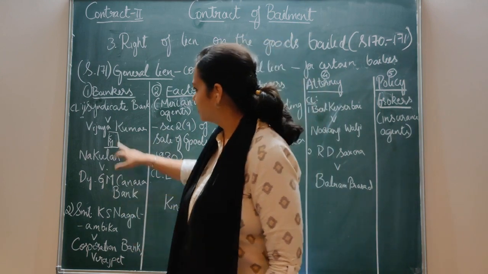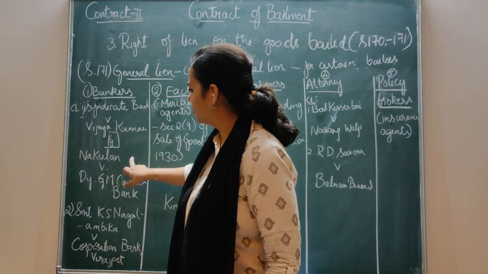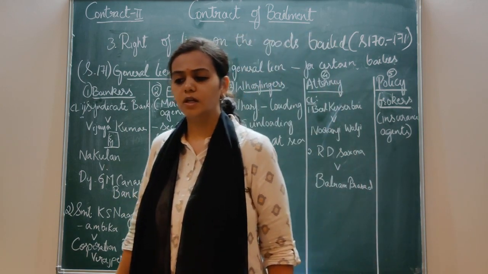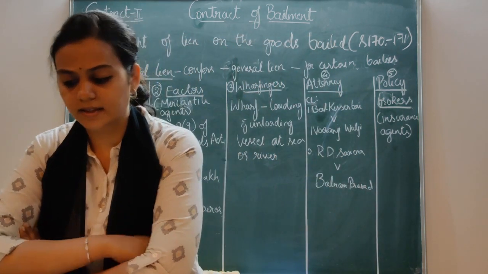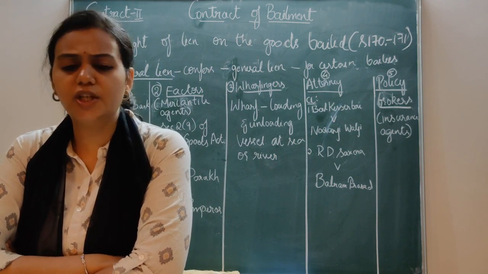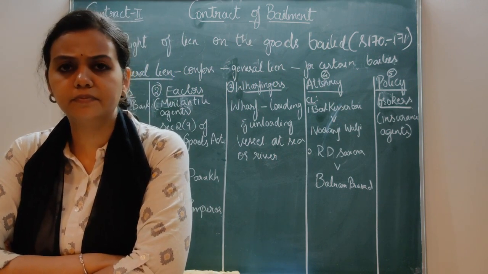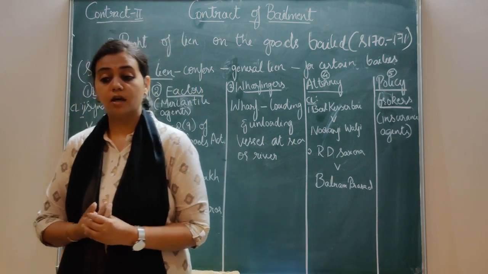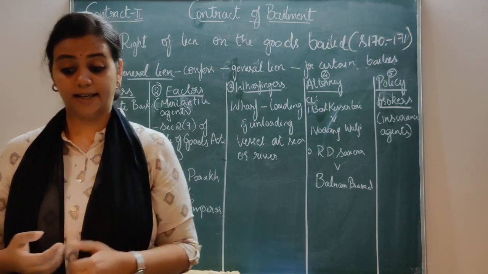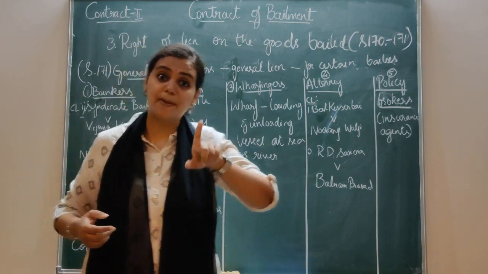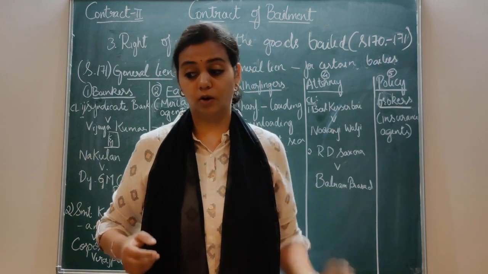Now let's move on to these cases: Syndicate Bank versus Vijay Kumar and Nakulan versus Deputy GM, Canara Bank. What happens in this case is that it was held that the bank could retain the gold ornaments which were offered as security, for not discharging the loan in respect of another personal loan.